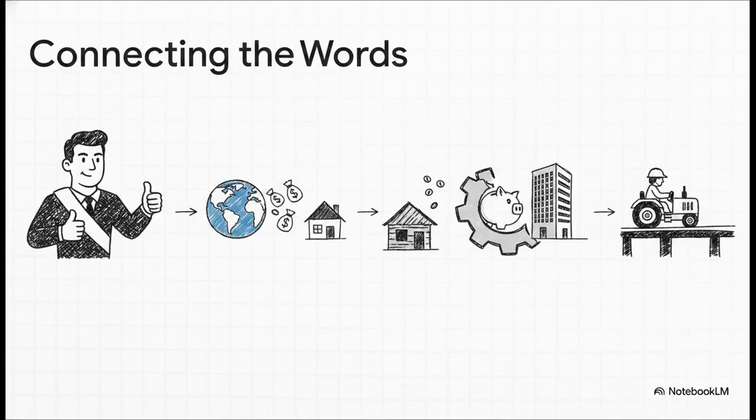Now let's lock this first group into your memory with a real-world scenario. Picture a developing nation. A new regime finally gains political legitimacy. Because the government is actually trusted now, overseas remittances, which is money sent back home by workers abroad, begin to increase. This sudden influx of cash solves their previous paucity of funds. With the new capital, they initiate a massive changeover to a modernized banking system, which allows them to plow all that new money directly into building city infrastructure. See how seamlessly they all connect?